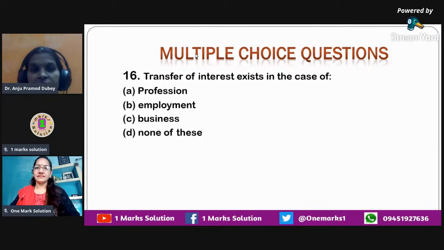No. That doctor's son or daughter, they have to do the MBBS course or the specific course to get the professional degree. So in case of profession, there is no possibility of transferring of interest. Employment, can you offer your employment to anyone else? If you are a software engineer in a company, or if you are a banker, can you just appoint anybody in your place? Can you transfer your position to anybody else with your consent? No, you cannot do that, because that has to be done by the employer.